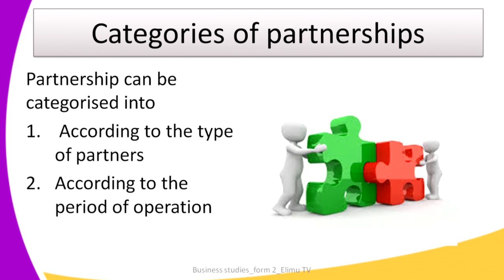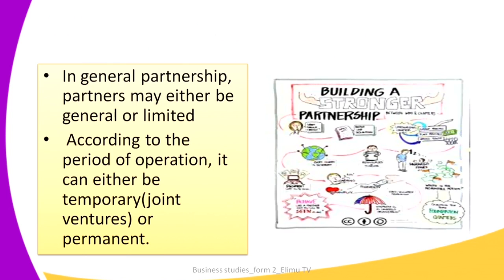We are talking now about the categories of partnership, and we can categorize them in various ways. First of all, we can categorize them according to the type of partners or according to the period of operation. In general partnership, partners may either be classified as general or limited partners.